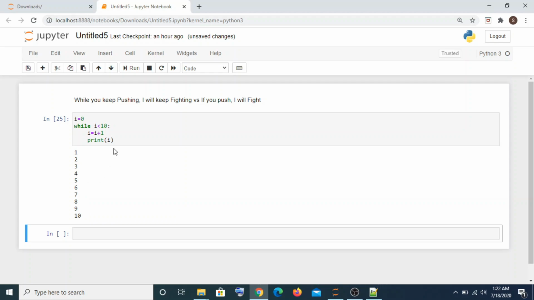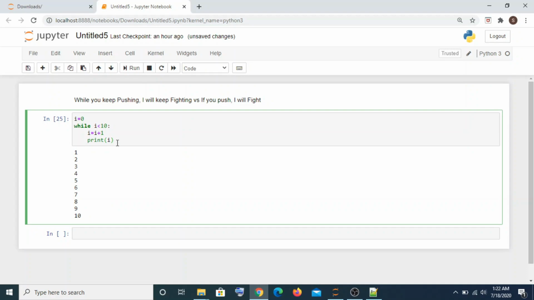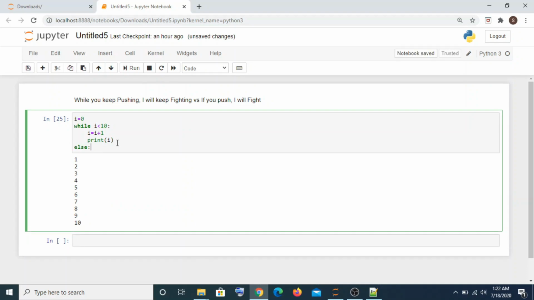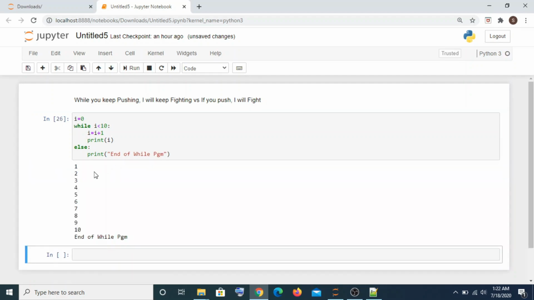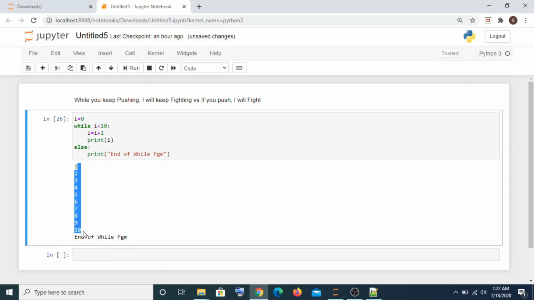There's another part to the while statement, called the else part. This is something we don't use too often, but just in case, it's better to know. While the condition is true, all these statements are going to be executed. However, if the condition is false, it will come into the else block, and you can put anything here. I'll just put a simple print statement, end of while program. I'll execute this. I have all the numbers from 1 to 10 because these conditions are met. Once the condition is false, it executed this statement.